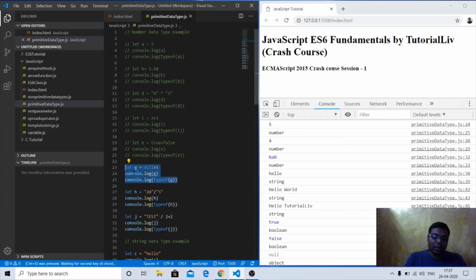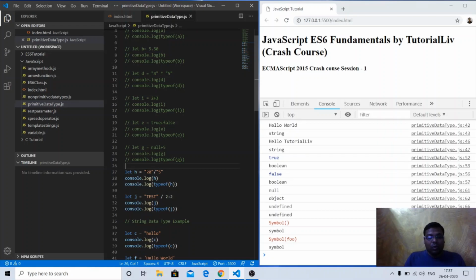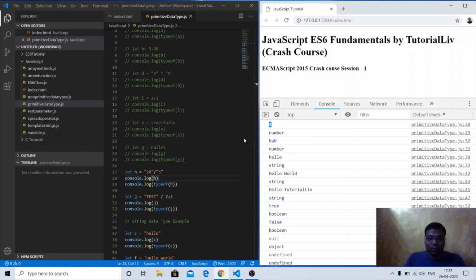Similarly, as we did the multiplication earlier, if we do division also, JavaScript is intelligent enough to understand that we cannot divide two strings, so it considers 20 a number and 5 also a number. So the division will be 4. You can see the output is 4. And what is the type of this h variable? It is of number type.